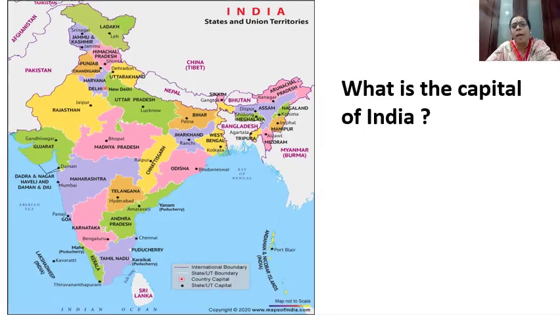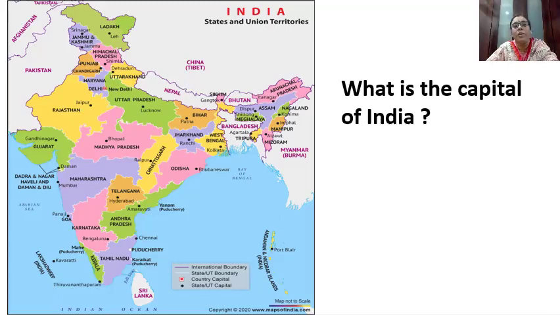Now, what is the capital of India? Yes, this is the map of India. You can see the map and identify the capital of India. This is the political map of India, right, children? Showing 28 states and 8 union territories.